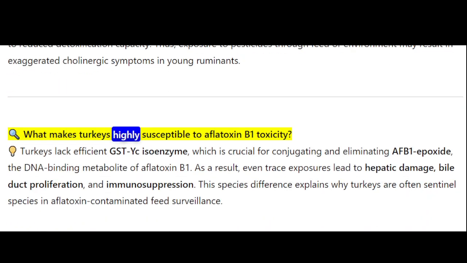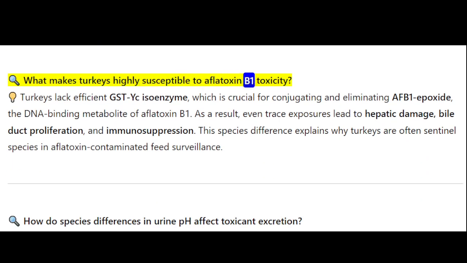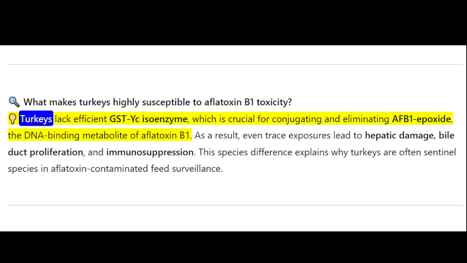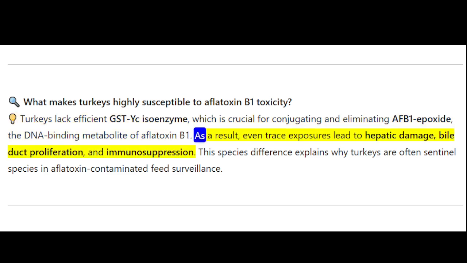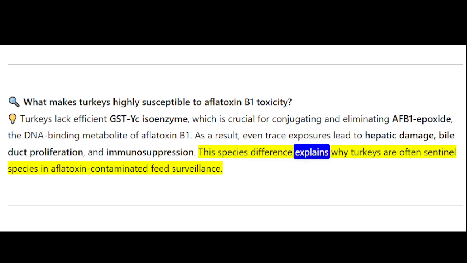What makes turkeys highly susceptible to aflatoxin B1 toxicity? Turkeys lack efficient GST enzyme, which is crucial for conjugating and eliminating AFB1 epoxide, the DNA-binding metabolite of aflatoxin B1. As a result, even trace exposures lead to hepatic damage, bile duct proliferation, and immunosuppression. This species difference explains why turkeys are often sentinel species in aflatoxin-contaminated feed surveillance.